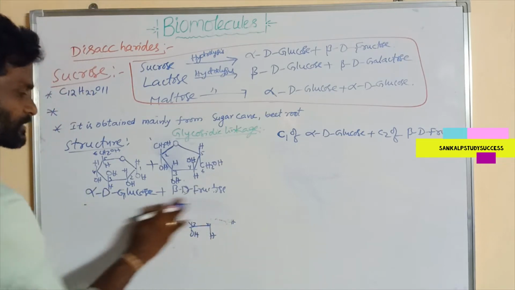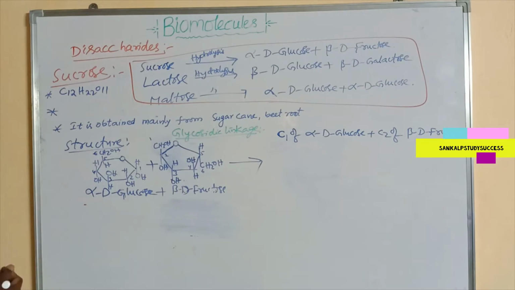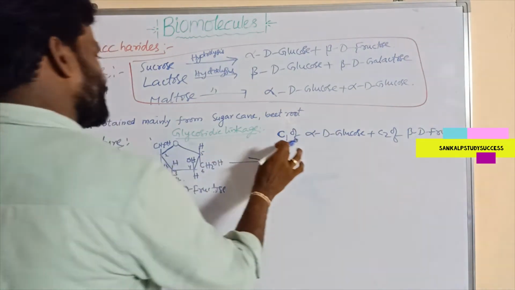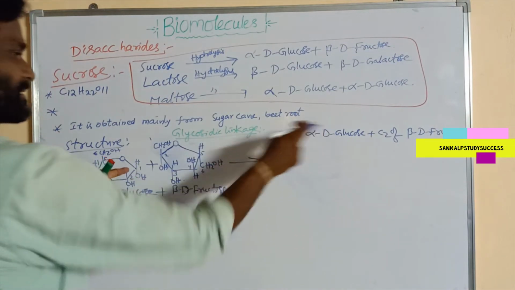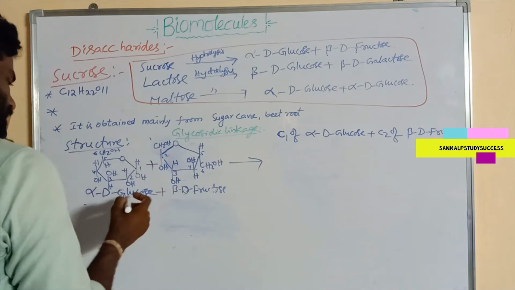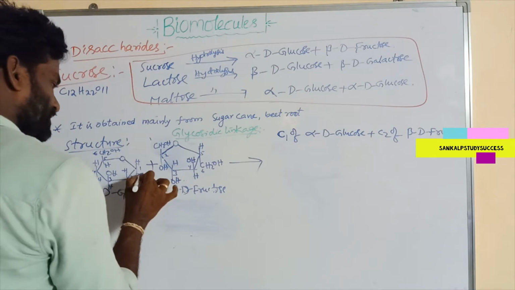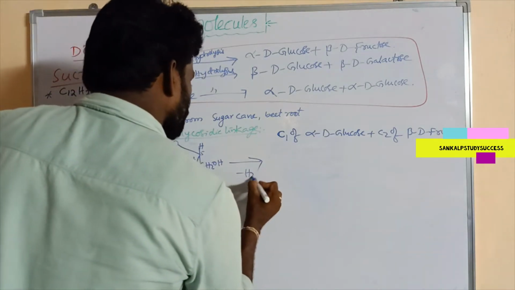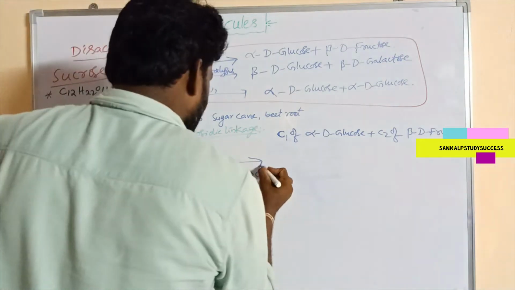When these two structures are combined, the glycosidic linkage is between C1 of alpha D glucose and C2 of beta D fructose, right? By losing a water molecule, this is H, this is OH, so a water molecule can be removed, minus H2O. In glycosidic linkage, a water molecule is removed.